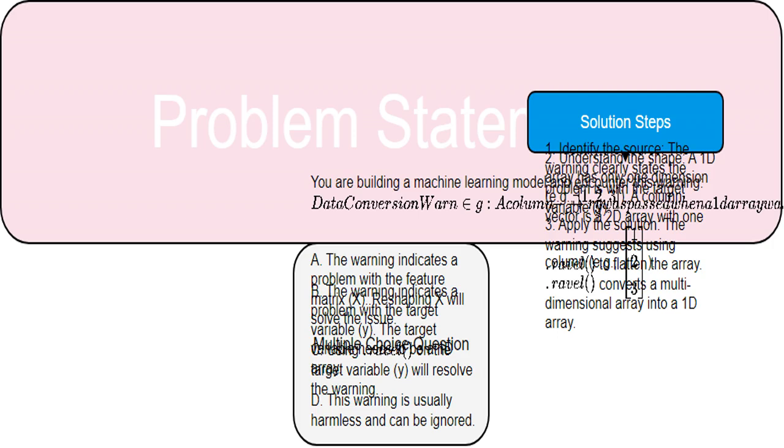This section introduces the core challenge. Sklearn, a popular Python machine learning library, throws a warning about the shape of your target variable, which is a crucial part of your machine learning model. I'll help you understand what the warning means and how to fix it.